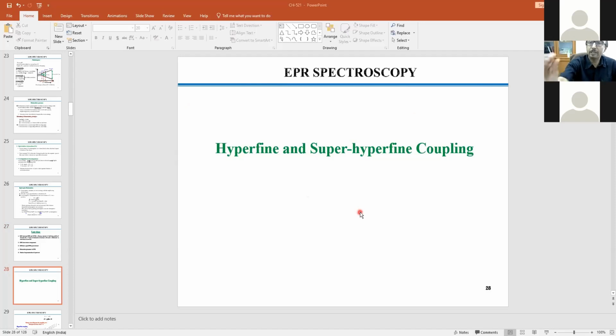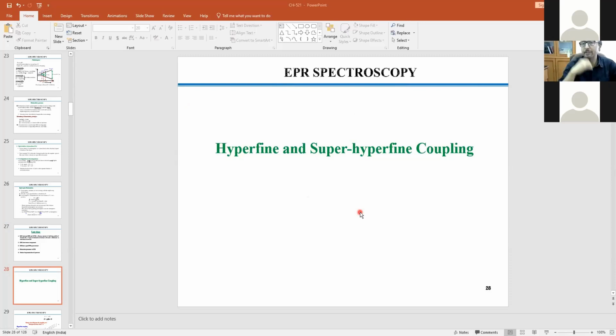Now, when I talk about the hyperfine, first to understand hyperfine, we are essentially talking about the nuclear spin and electronic spin interactions. Now, it might happen that the atom which carries the unpaired electron spin itself has a nucleus which is having an active center.